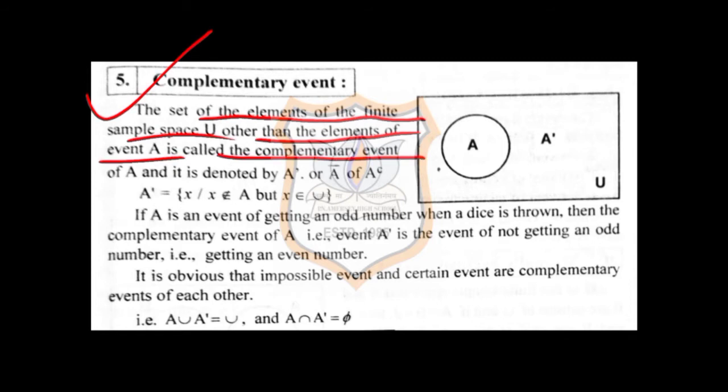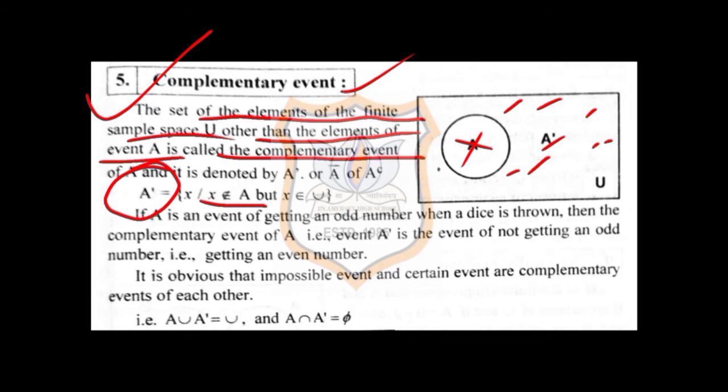Now the symbol for complementary event is A dash. So what is A dash? It is a collection of sample points X which are not coming in A. So where will be the points? Over here in the sample space, but they will not be in set A. So we say that A dash, that means the points which are over here, will be included in the complementary event.